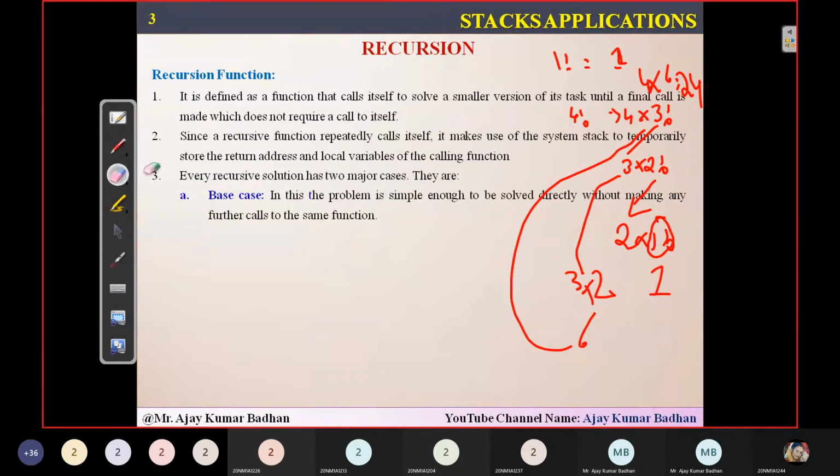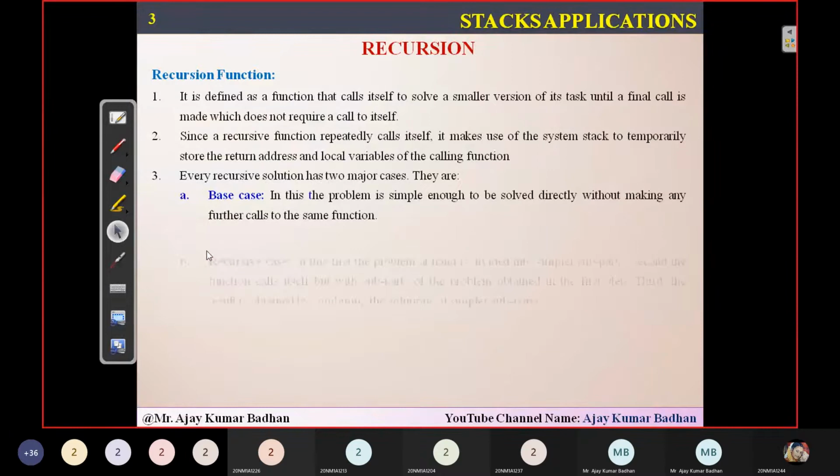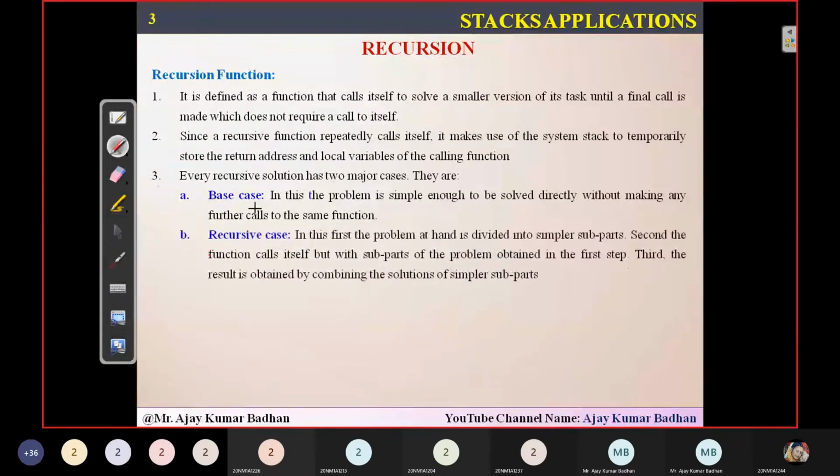So the first thing you people have to keep in mind when you're applying recursion is that there are two different cases. One is the base case and another one is what we call the recursive case. The base case is where the problem is small enough that it can be solved very directly, something like 1 factorial. And you know that 1 factorial is 1, it is very simple.